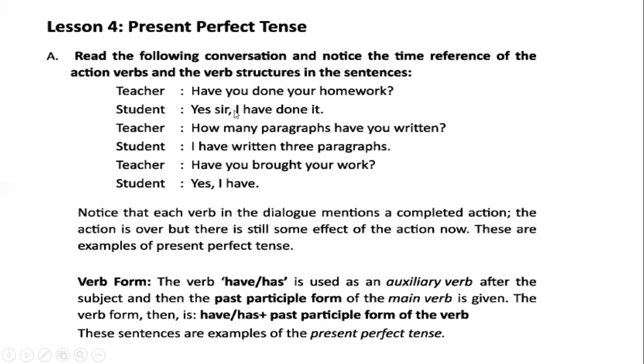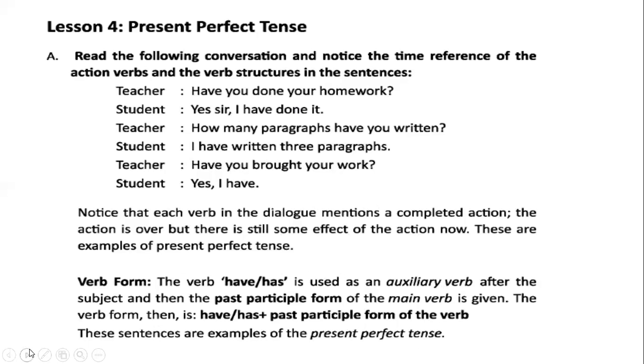If the subject is he, then it will be used has. He has done it. And if it is I, I have done it. And then the past participle form of the main verb is given. Done. From do it is done. In this case, you have to learn the grammatical point, conjugation of verbs, that is regular verbs and irregular verbs, to make correct present perfect tense.